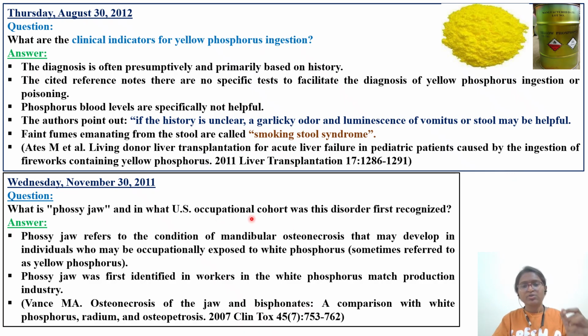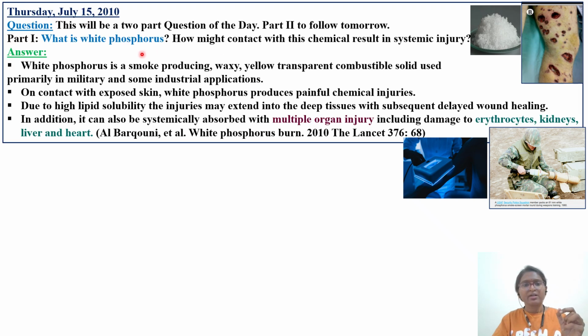With respect to Phossy jaw, we discussed the US occupational cohort in detail. One question was also asked with respect to mandibular osteonecrosis. Then another question is with respect to white phosphorus only. What is white phosphorus, and how might contact with the chemical result in systemic injury? On contact with exposed skin, white phosphorus produces painful chemical injuries. The high lipid solubility of phosphorus extends injury to deep tissues, subsequently delaying wound healing. Systemically, later in the third phase, when it gets absorbed, it causes multi-organ failure.